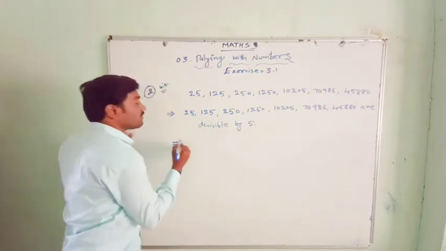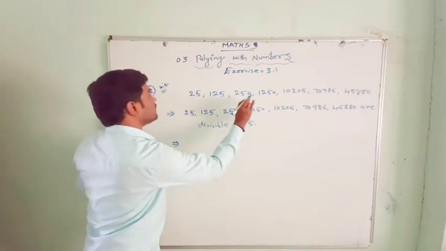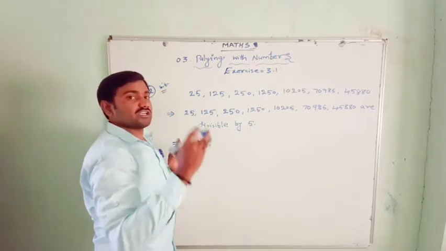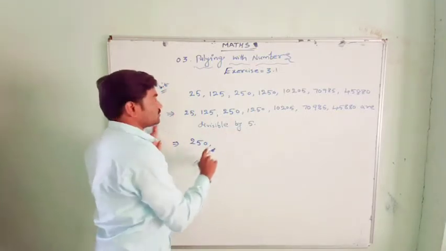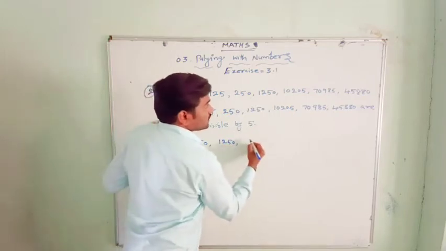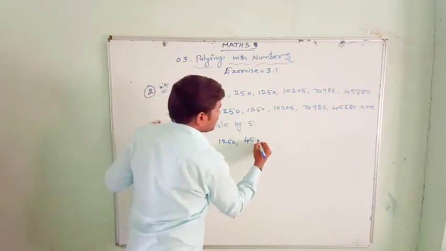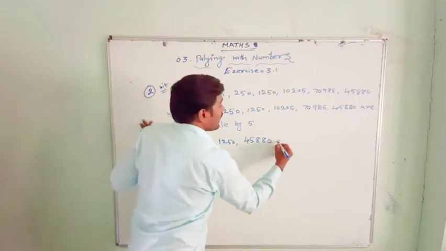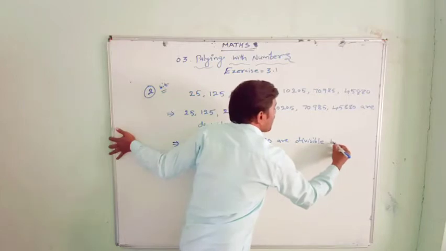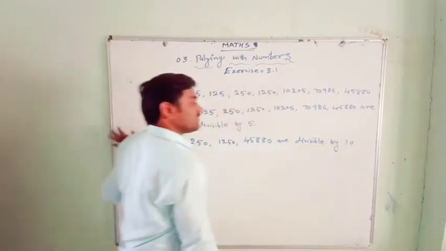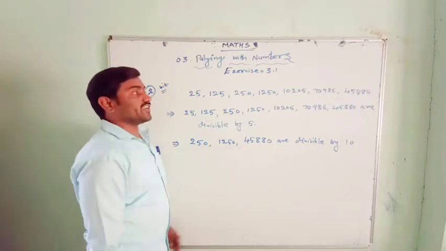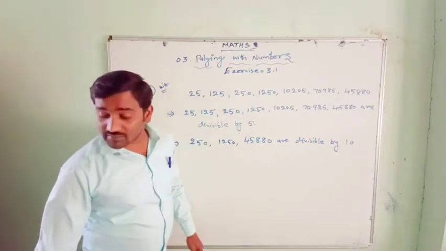Out of these, which numbers are divisible by 10? What is the divisibility rule of 10? There must be a 0 in the unit place. 250, 1250 and 45,880 are divisible by 10. Simple. So only these three numbers are divisible by 10. Again, there is one more question in this.